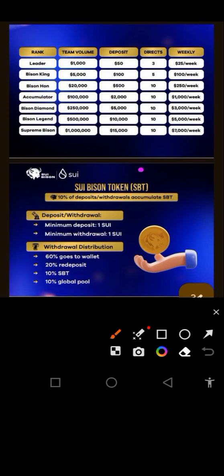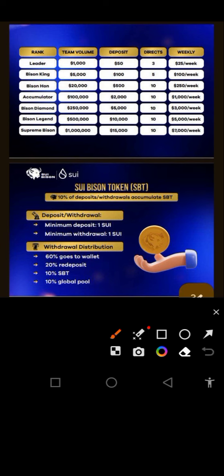So here they said Sui Bison token, SBT. 10% of deposit and withdrawals accumulate SBT, okay? So anytime you deposit money or you withdraw money, they're going to take 10% of your money to purchase SBT, that is Sui Bison token. They're going to be purchasing Sui Bison token for you.